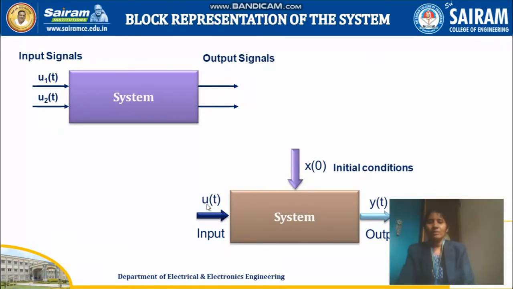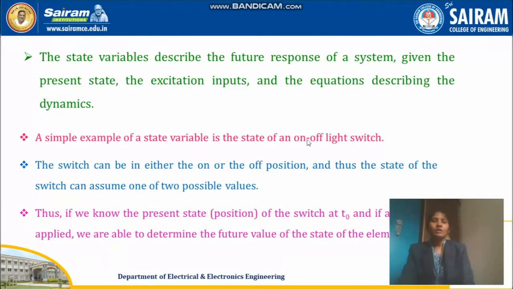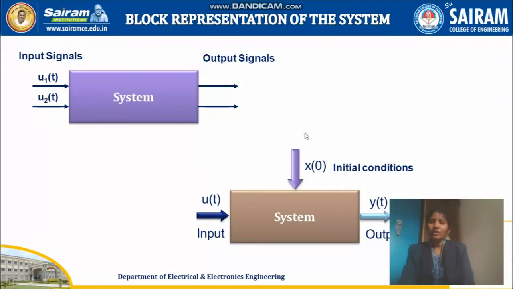The input variable is represented with the letter U and the output variable is represented with the letter Y. And in between you are going to imply the initial condition, right? So that we are going to consider as X. The state variable is considered as X, input variable as U and output variable as Y. The state variable will describe the future response of the system, given your present state, excitation input and the equations describing the dynamics. So here your input along with the state variable will provide the dynamics of the system at its output.